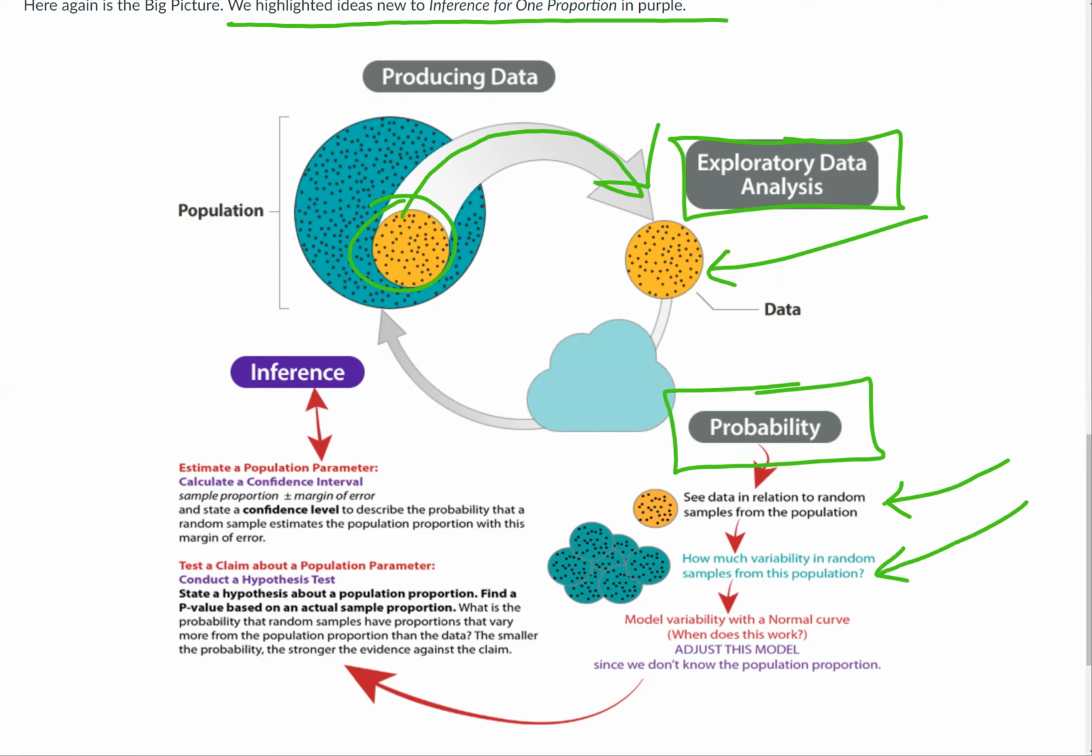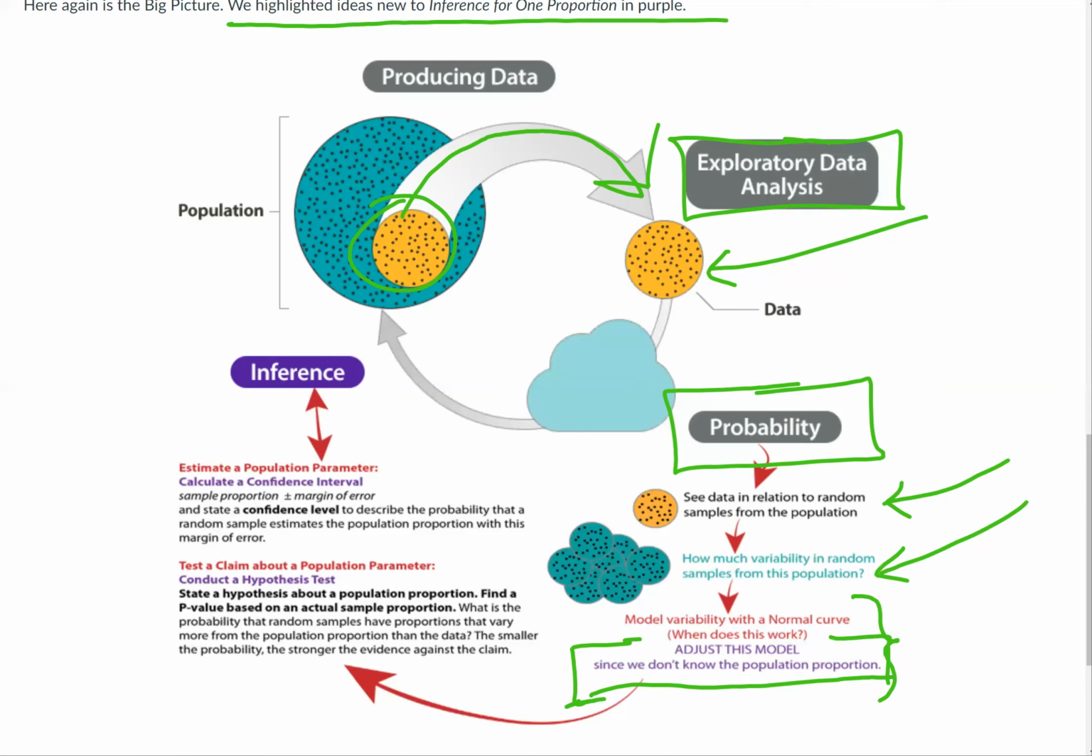And then we ask how much variability in random samples can come from this population. So a lot of times you take a lot of random samples to get a good idea of what kind of population proportion you could have. But the new part is we'll model variability with a normal curve. We did see that before. And then also adjust the model since we don't know the population proportion. So we'll have to do some adjustments to what we've done before, just imagining we don't have the population proportion.